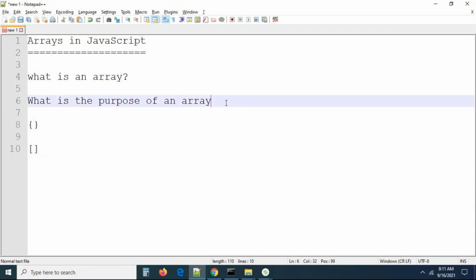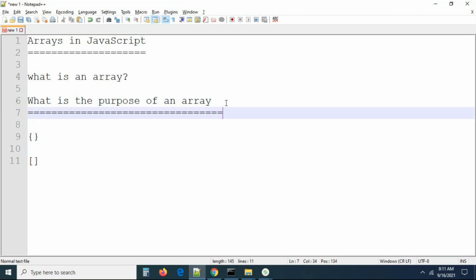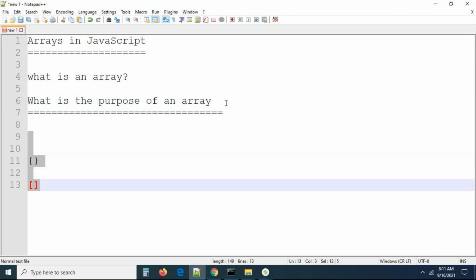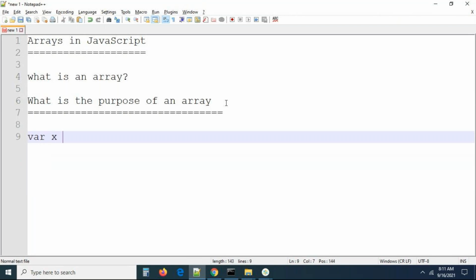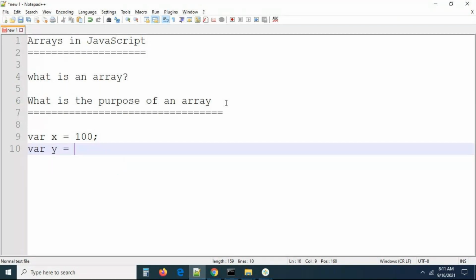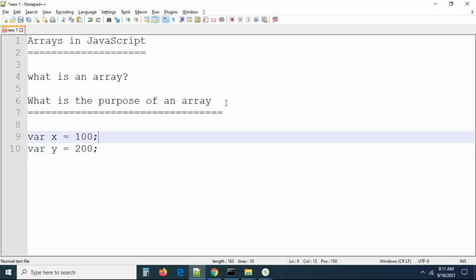So the purpose of an array: generally, variables, right? What can a variable do? For example, I have var x is equal to 100, and var y equal to 200. We can save the information like this. What can a variable save? A variable can save only one value at a time. That's all. It cannot store multiple values.